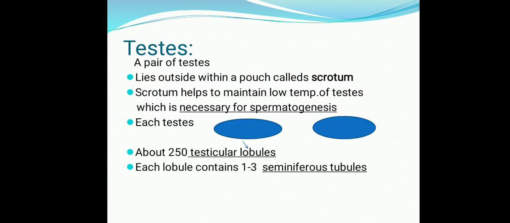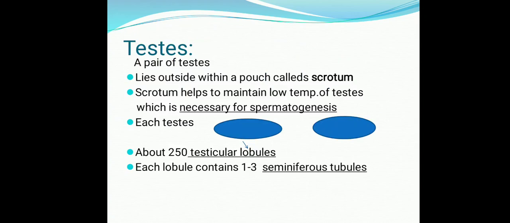Sometimes it is an important short question: why is it necessary to keep the temperature down with the help of the scrotum? Because it is necessary for spermatogenesis.